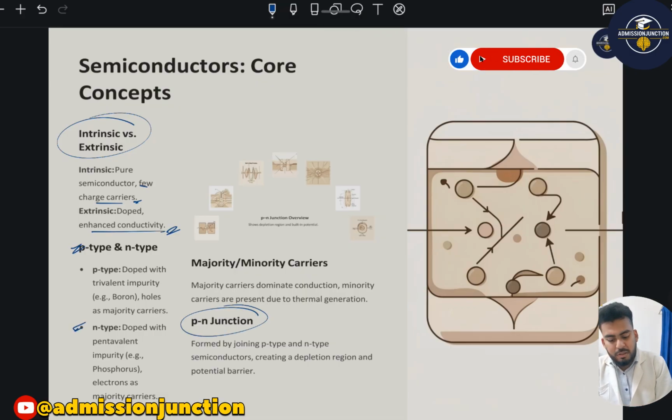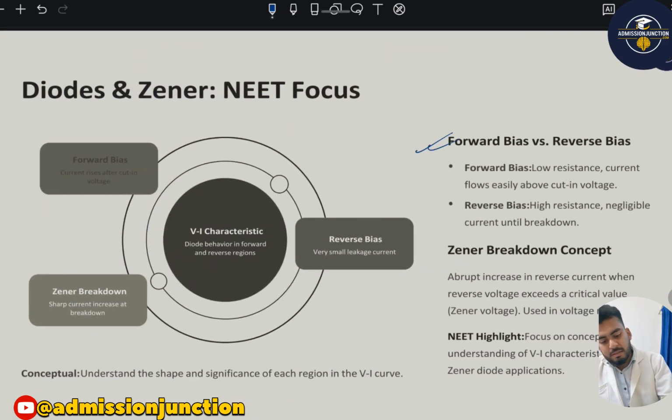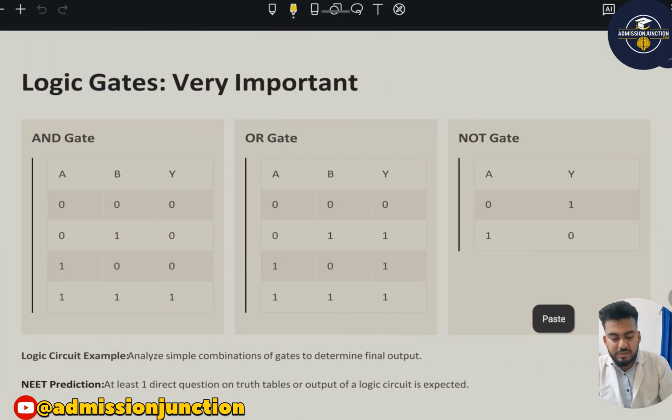This is a very important question. There is the p-n junction. It comes every year. Forward bias and reverse bias are the most important area for NEET. Zener breakdown concept. Focus on conceptual understanding of I-V characteristics and Zener diode applications.